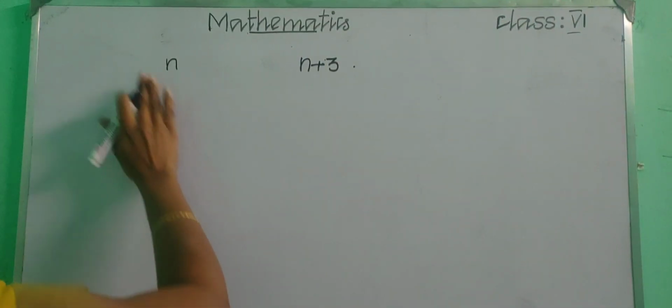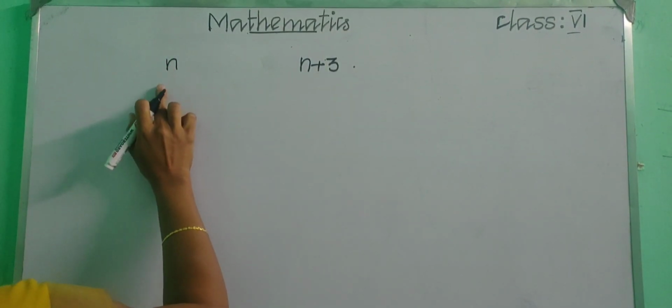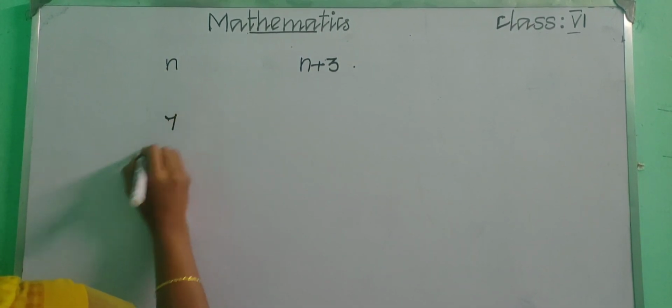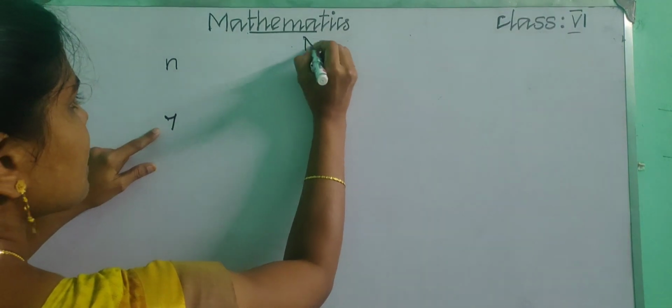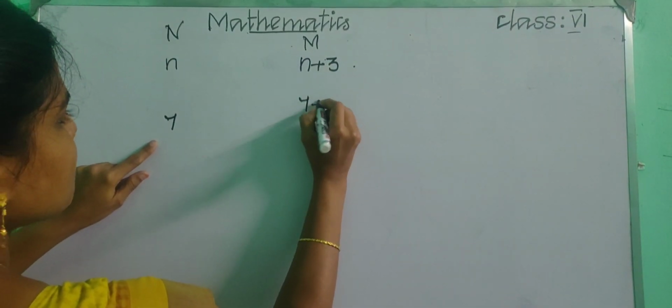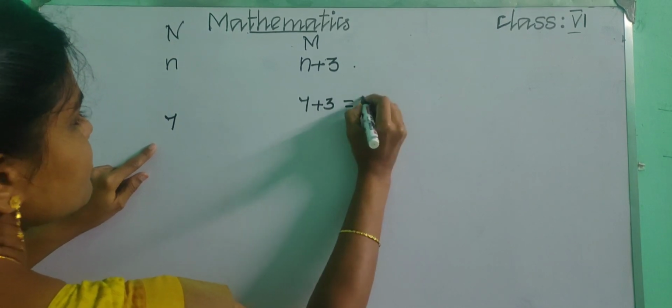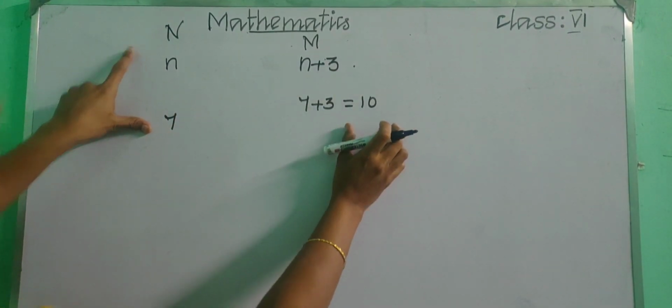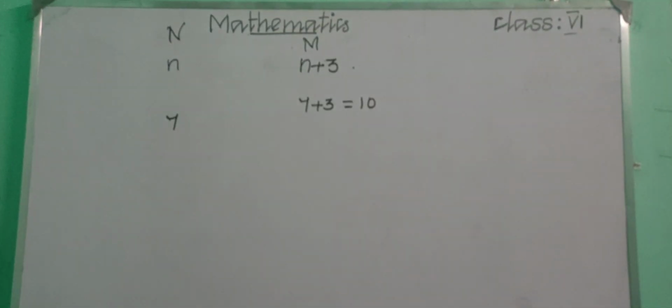We can take different values for n. If n is 7, what is Madhi's age? 7 plus 3, so the answer is 10. If Nila's age is 7, Madhi's age is 10. Likewise, we can understand the operations on variables, right?